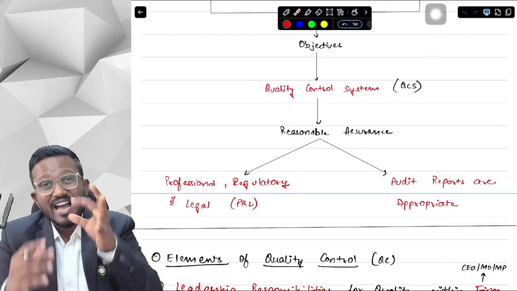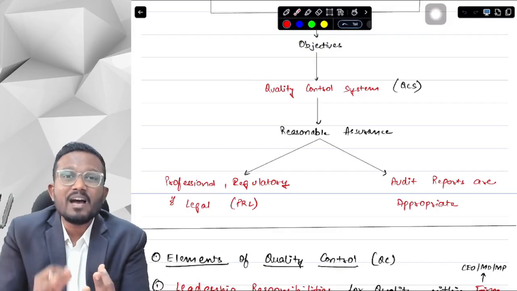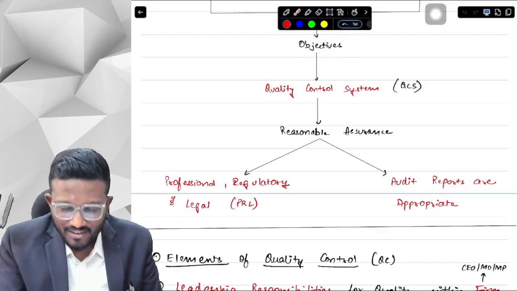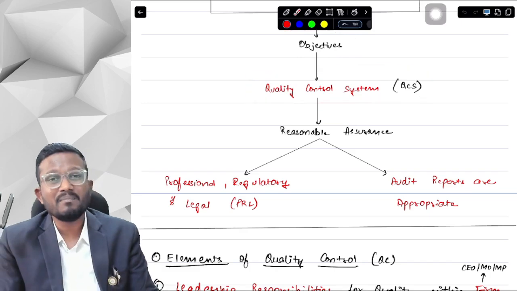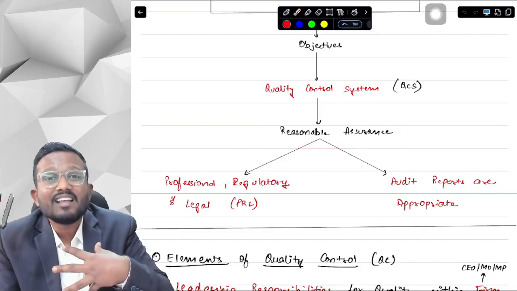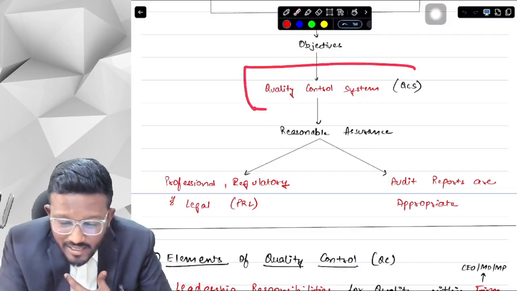In the same way, we have to maintain a system of quality control which should ensure that we are providing our services with quality. So the objective of both of them is the same, that we have to maintain a quality control system that gives us reasonable assurance. To whom, sir? The auditor. The auditor should obtain reasonable assurance that there is a quality control system.